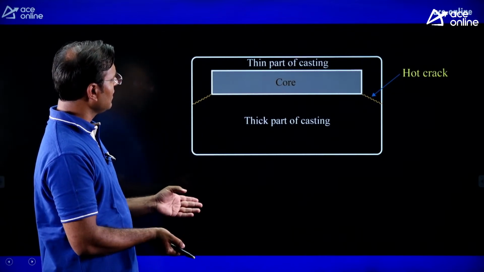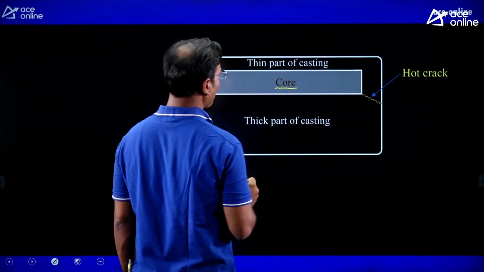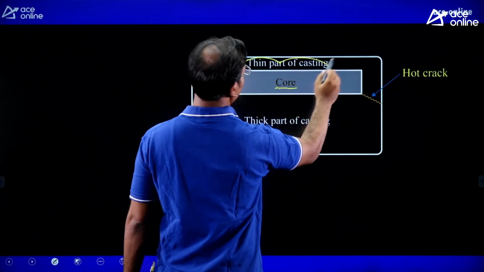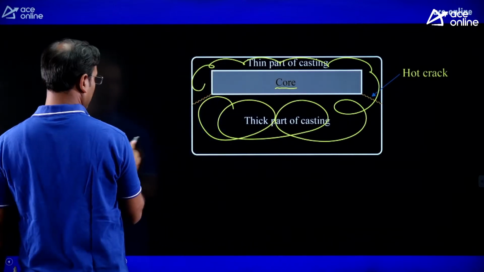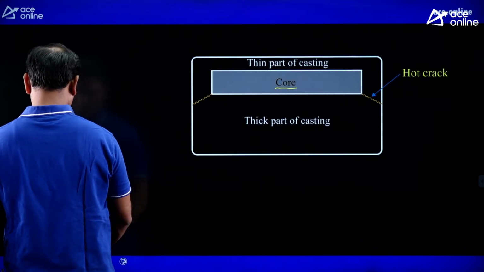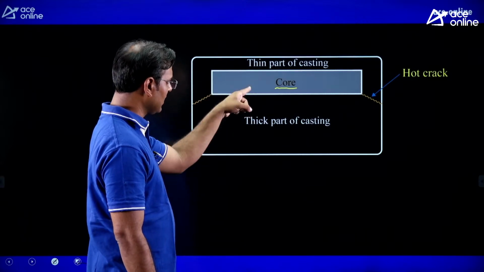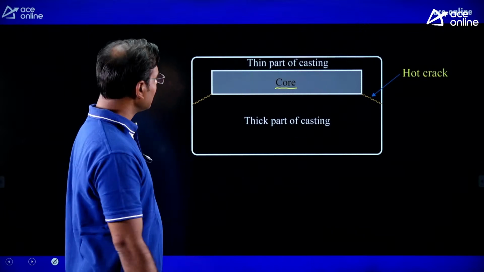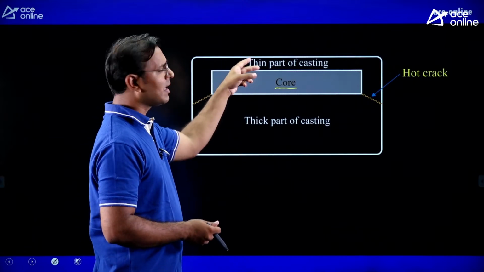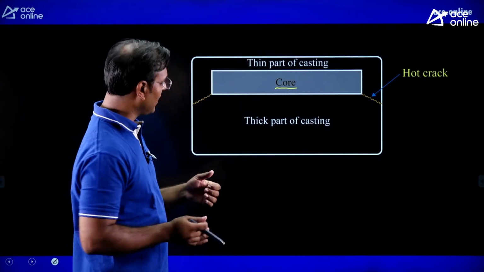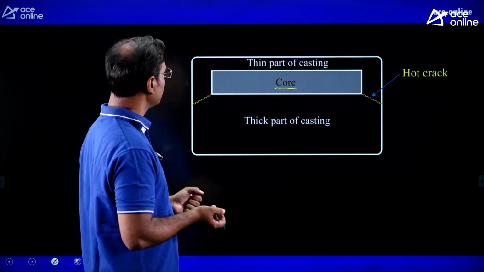Just see here, this is one of the cores. Everywhere we are pouring the molten metal. Now here you can see the thin part of the casting, and here you can see the thick part of the casting. Then the thin part of the casting, which part will convert into solid first? Guys, the thin part has less heat, means less energy. The thick part has more heat, that is more energy.